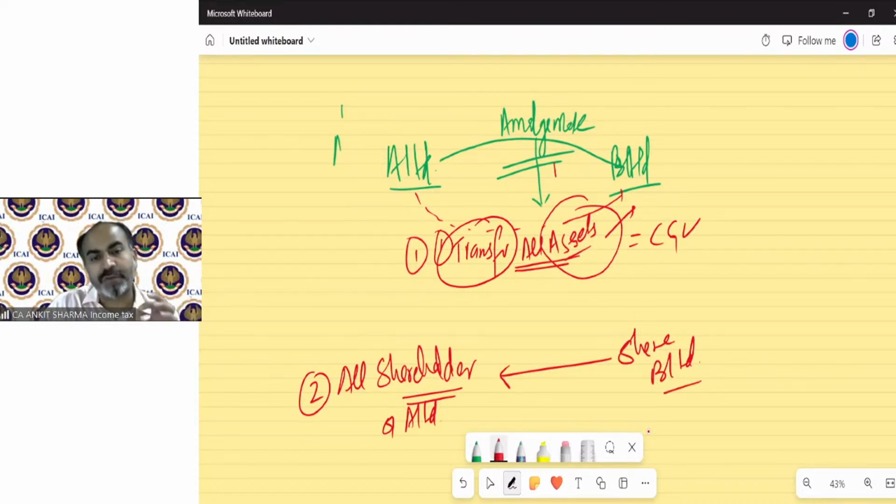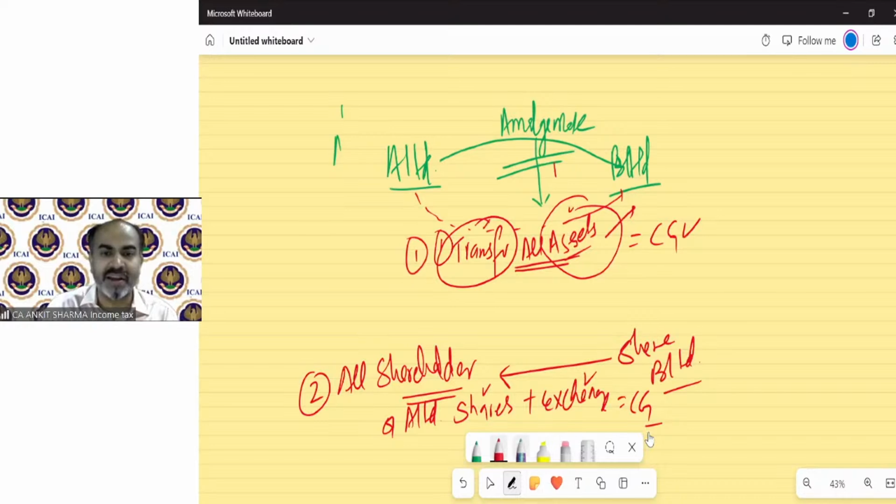So the shareholder of A Limited is going to get the shares of B Limited in case of amalgamation, in exchange for their shares of A Limited. So again, there are shares and an exchange. So again, capital gain is applicable because there is an asset and a transfer.